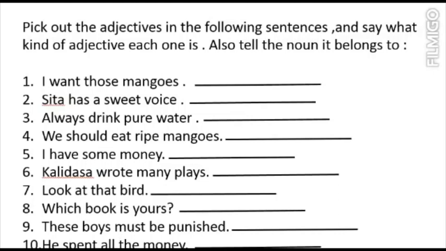First one is, I want those mangoes. So we can see we are pointing to those mangoes. So those here is the demonstrative adjective.